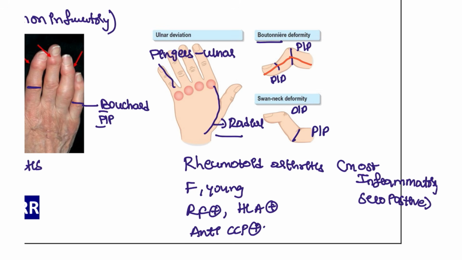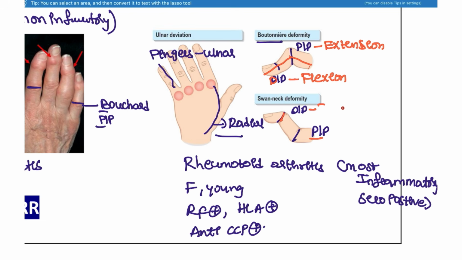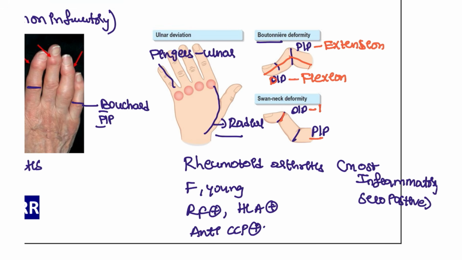At the PIP joints, it is flexion, and as compensation, the DIP joint is doing the extension. And in swan neck deformity, what happens? The DIP joint is doing the flexion and the PIP joint, sorry, opposite of this. So the PIP joint is actually extending. This is the extension and the DIP joint is flexion. That is seen in the swan neck deformity.